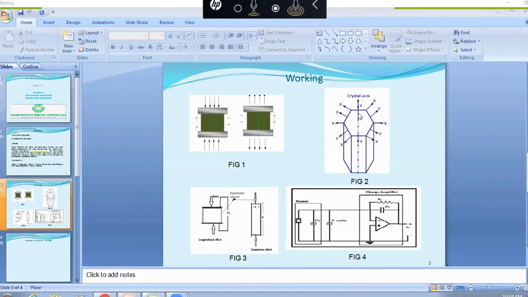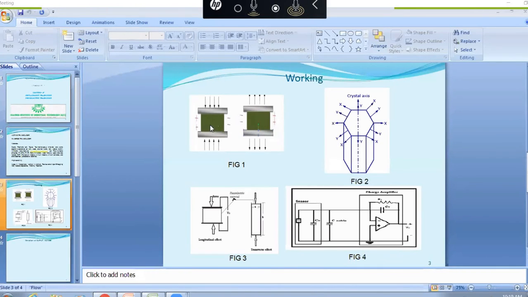There is some electrical stress and the electrical axis and mechanical axis. Actually, we are considering it in this way. What is the electrical axis and the mechanical axis? When an electrical stress is applied in the direction of an electrical axis, suppose the x-axis, a mechanical strain is produced in the direction of the y-axis. Similarly, if some mechanical strain is given along the y-axis, electrical charges will be produced on the face of the crystal along the x-axis, because the x-axis and y-axis are perpendicular.